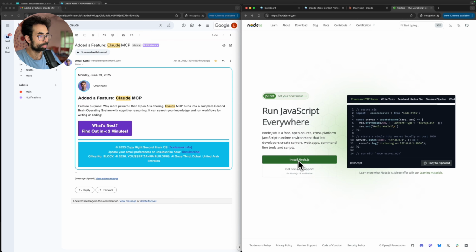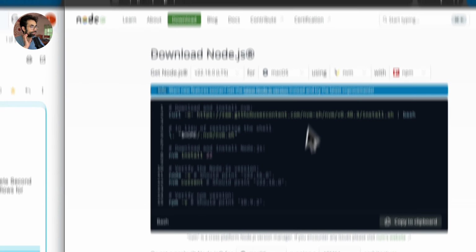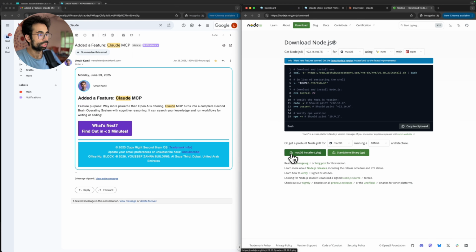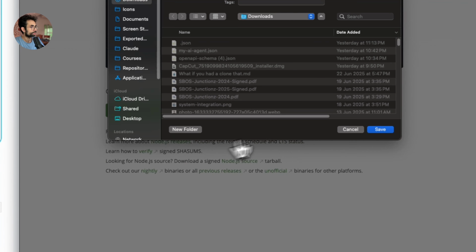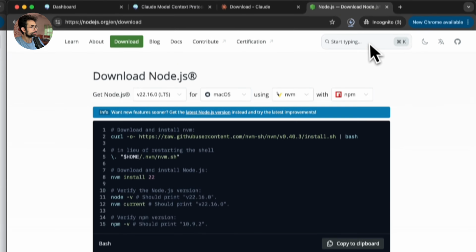So you'll end up on a page like this when you go here, nodejs.org/en, en for English, press install, and it will already pick the best suitable package for you. So now click over here, and this will download the Node.js package. Let me just show you what that means. I'm just going to download it to my downloads folder.